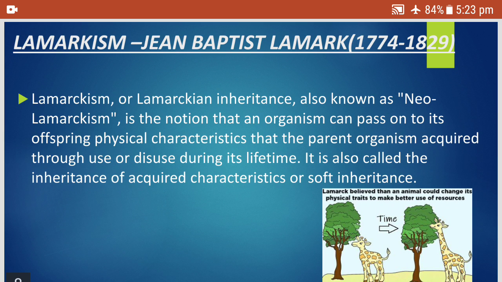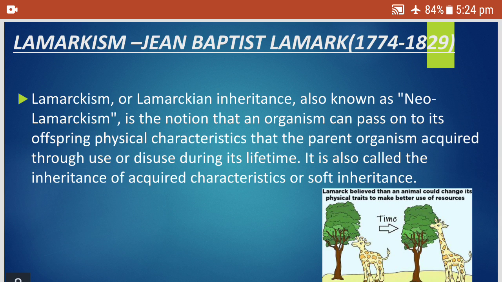Now let us talk about the theory of use and disuse in the case of the giraffe. Lamarck observed that the giraffe had difficulty in reaching the trees, so they kept on stretching their necks, and finally they got a long neck which was passed from the parent to the progeny, that is, it was inherited. This is called the theory of use and disuse. Whatever organs are used constantly will become well developed, and they are called the acquired characters.